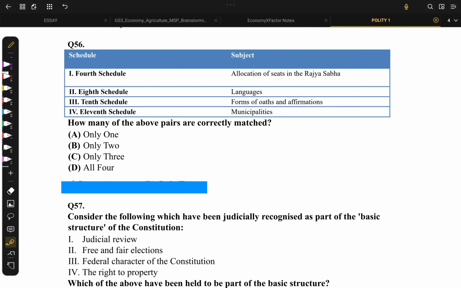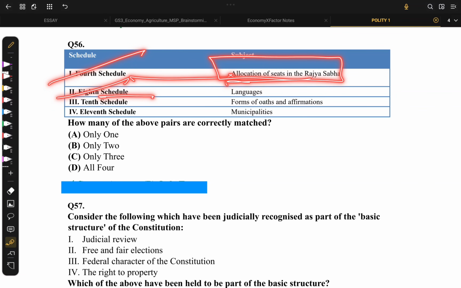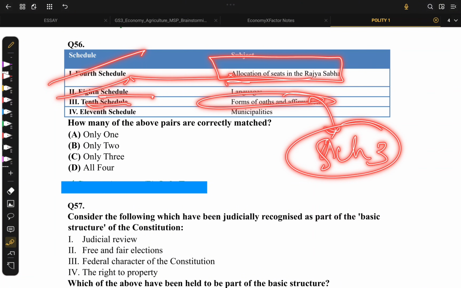Moving on to question number 56. Basically, it is the simplest question, asking the schedule and what it is related to. Fourth schedule, allocation of seats to Rajya Sabha. That's correct. Eighth schedule, languages. That's right. 10th schedule, form of oath, and actually it's Schedule 3 of the Constitution.